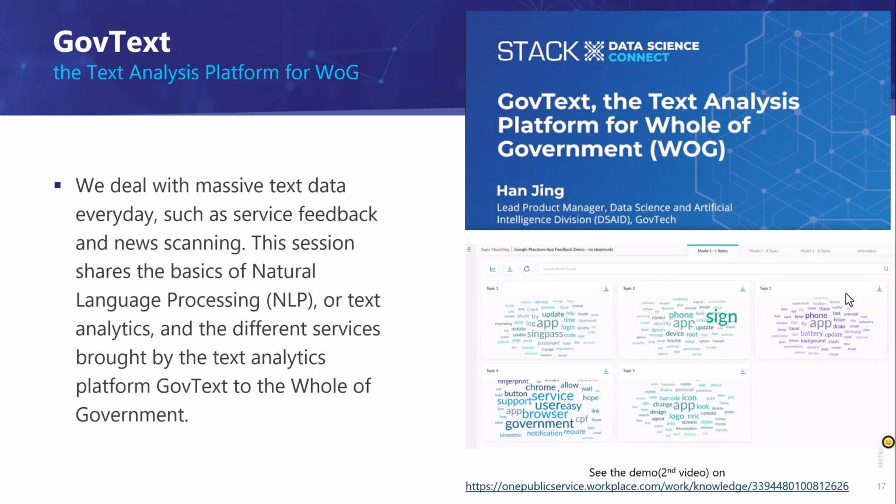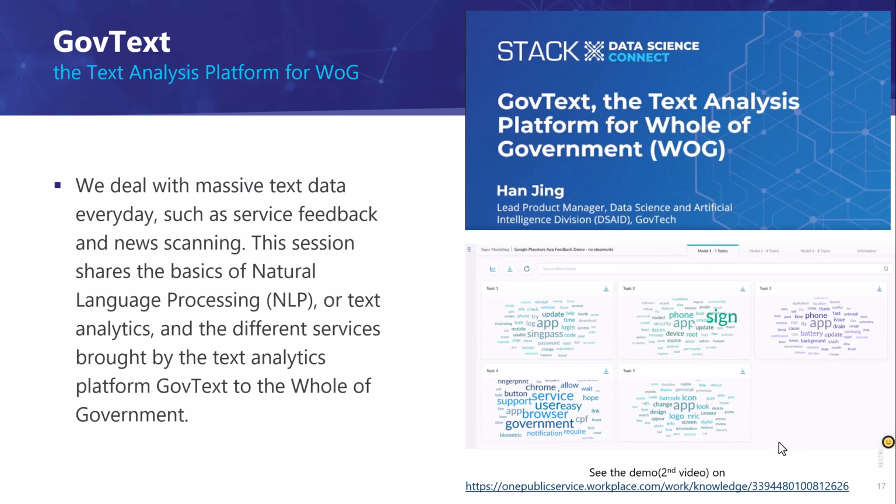Say you have a few thousand reviews or comments from the citizens, you want to categorize them according to different topics so that you can assign the different reviews to the different teams to follow up, right? So for example, when these mostly talk about services, apps, Chrome, we know that this is probably a technical support ticket or review, so we can assign these to the relevant teams.